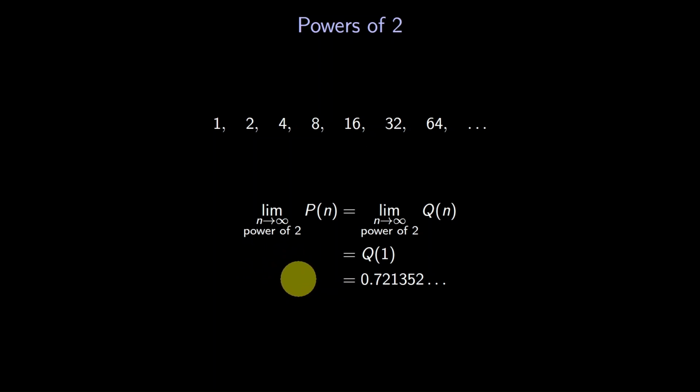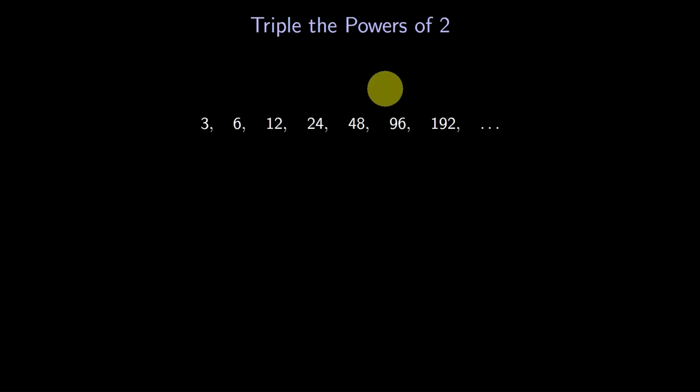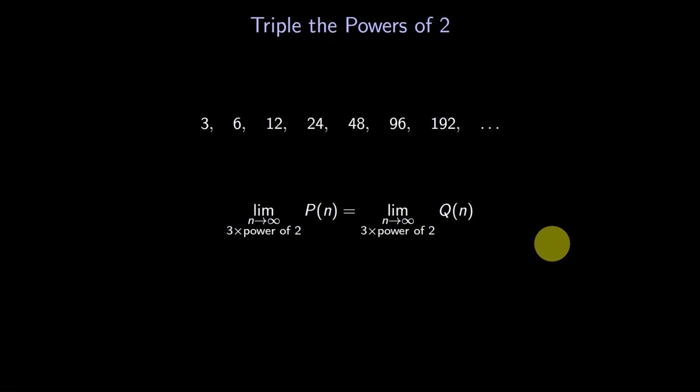Do you see how the same idea works on any doubling sequence? Let's try another such sequence. Here we'll look at numbers of the form 3 times a power of 2. For example, 3, 6, 12, and so on. What's the limit of P of n as n goes through these numbers? We can use the same approach. Again, we replace P with Q. Q at 3 times a power of 2 is what? By the periodic property, it's Q of 3. And we've computed Q of 3 numerically. It's 0.721346 something. We've computed the limit on 2 subsequences.